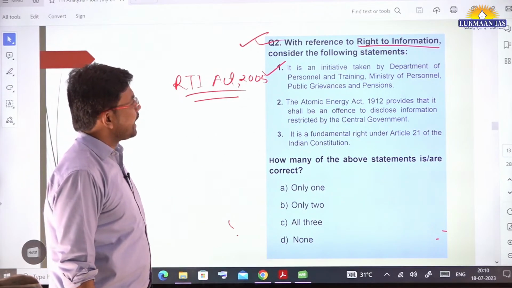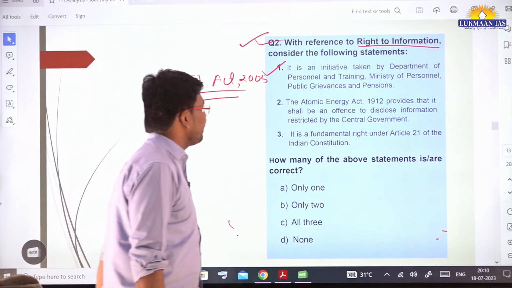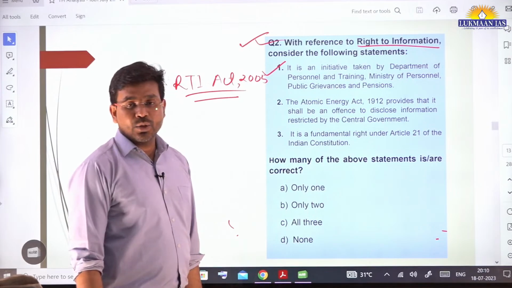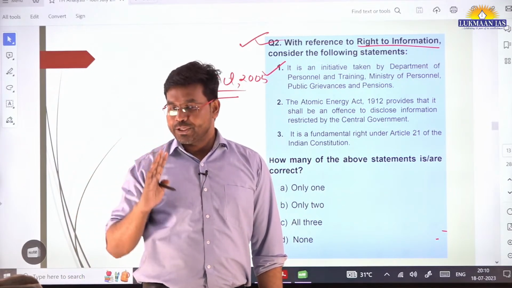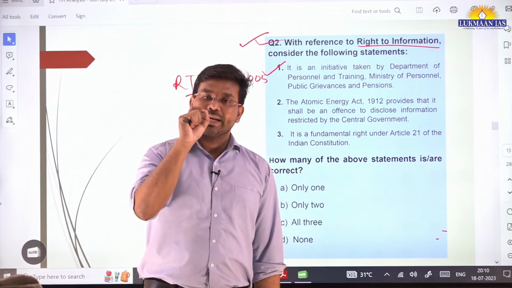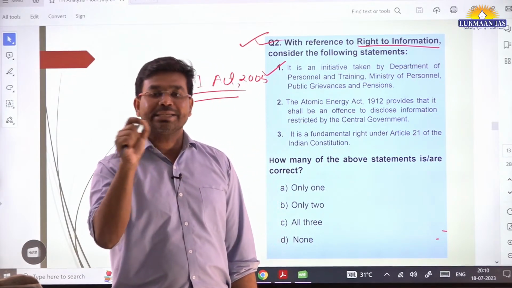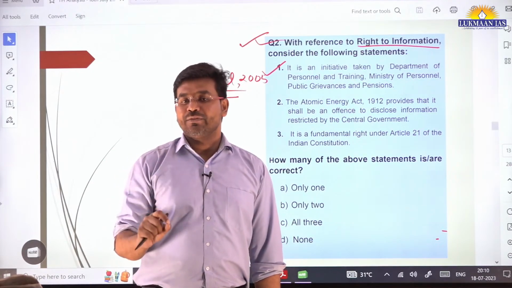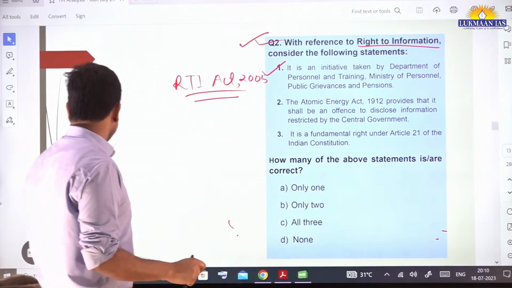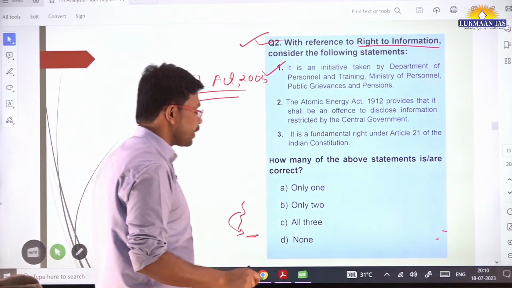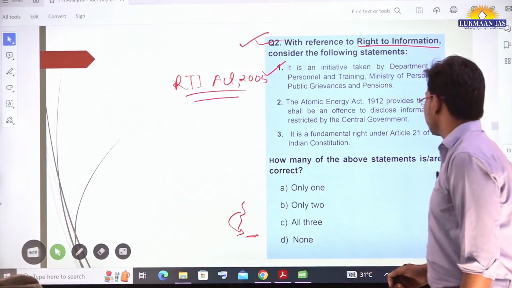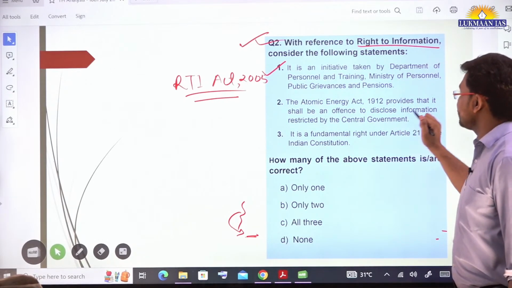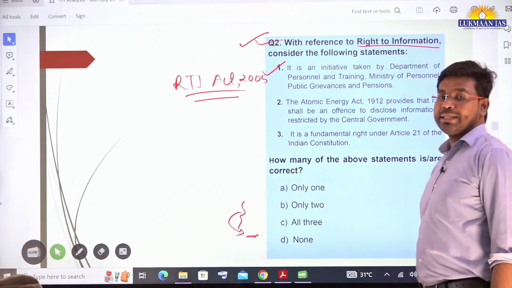Then, the Atomic Energy Act 1912 provides that it shall be an offence to disclose information restricted by the central government. If we talk about the Right to Information Act, there are specifically 10 provisions under which the public information officer can deny giving information. So this atomic energy related thing is one of those 10 exemptions. It says the Atomic Energy Act 1912 provides that it shall be an offence to disclose information that is restricted by the central government.